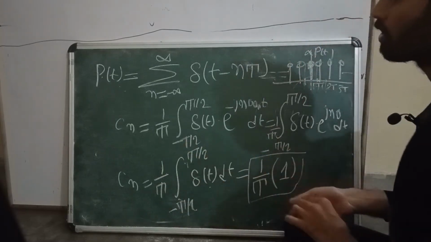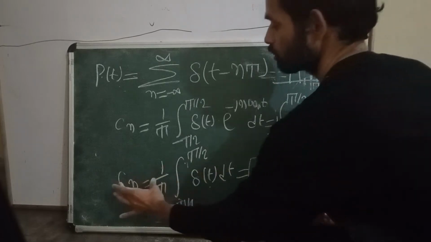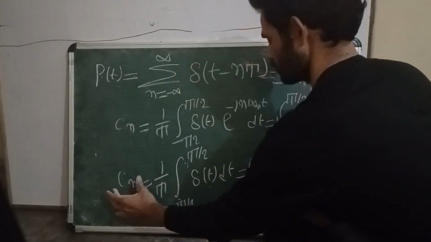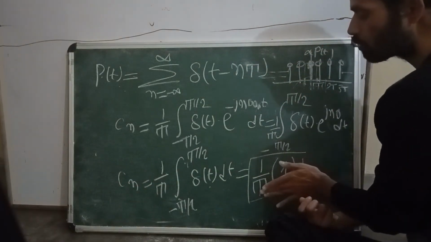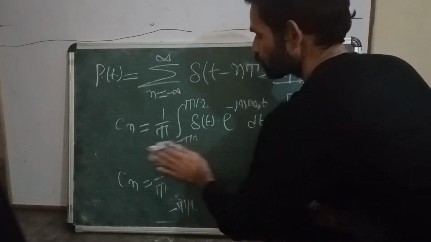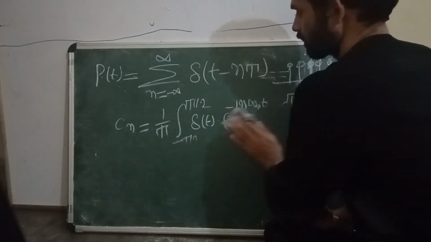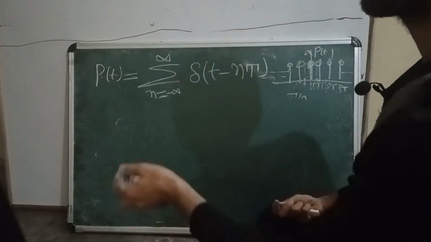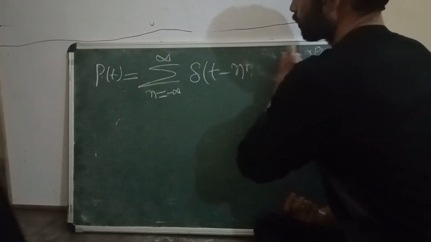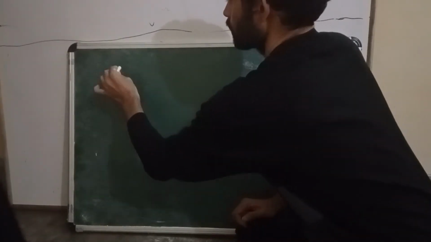Therefore the Fourier series coefficient we got is 1 by T. I want to make you understand this properly, because I could write it directly, but I want to show how it came.